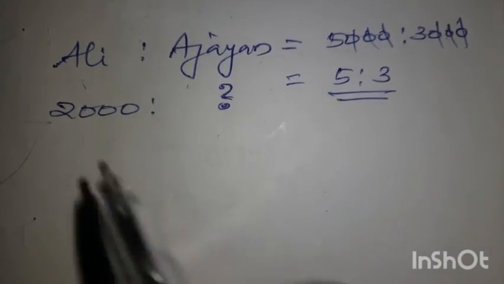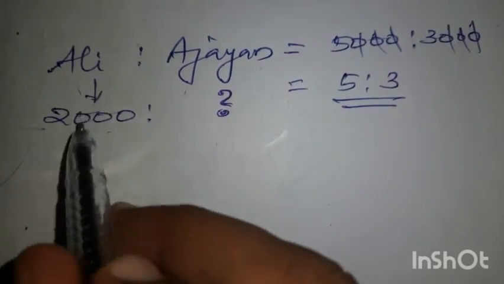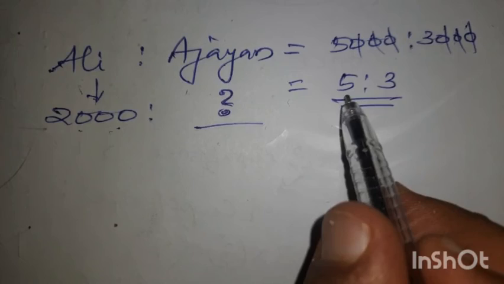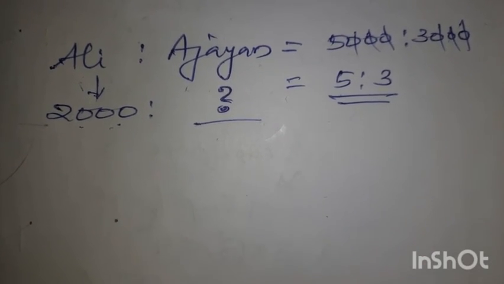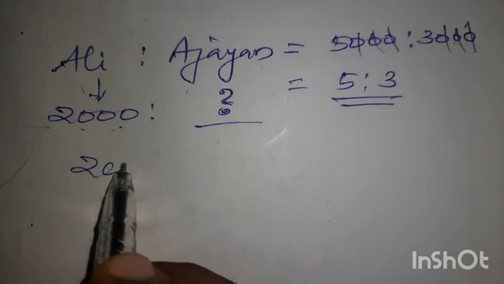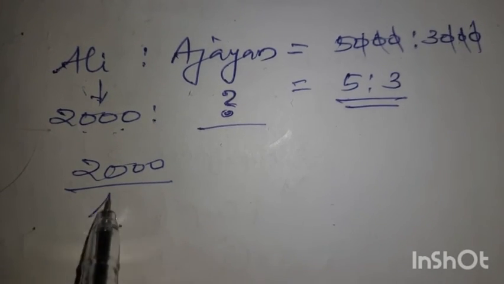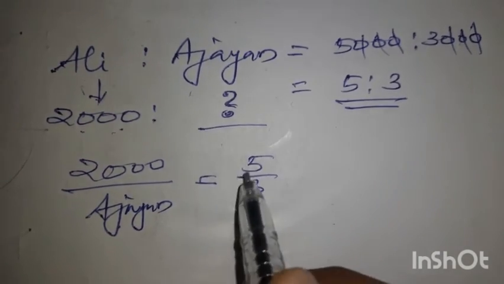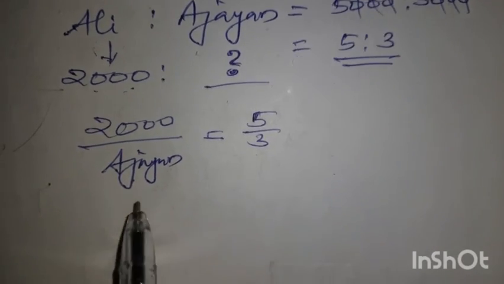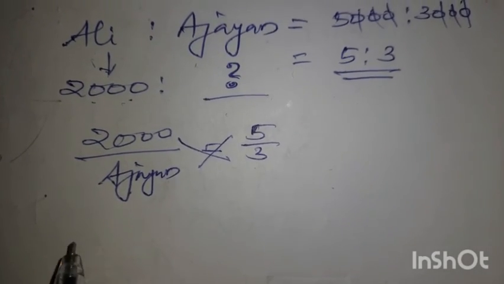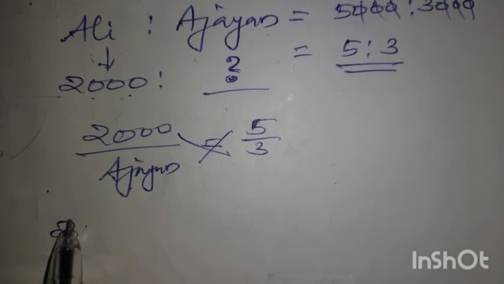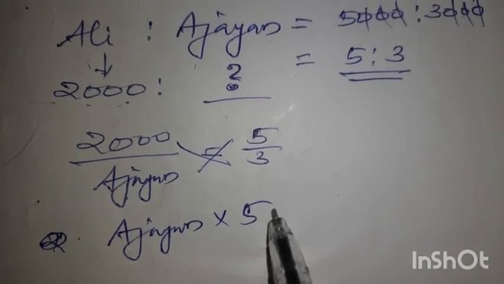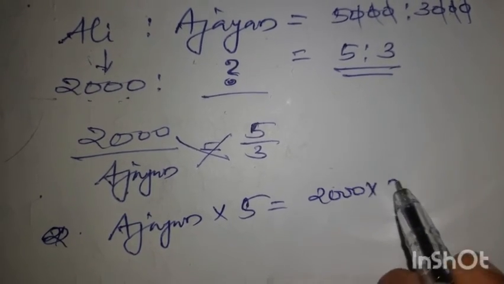So this is the way. Ali got 2,000 rupees as profit. Ajay we have to find out. The ratio is 5:3. So 2,000 by Ajay is equal to 5/3. Then if you cross multiply it, Ajay into 5 is equal to 2,000 into 3.